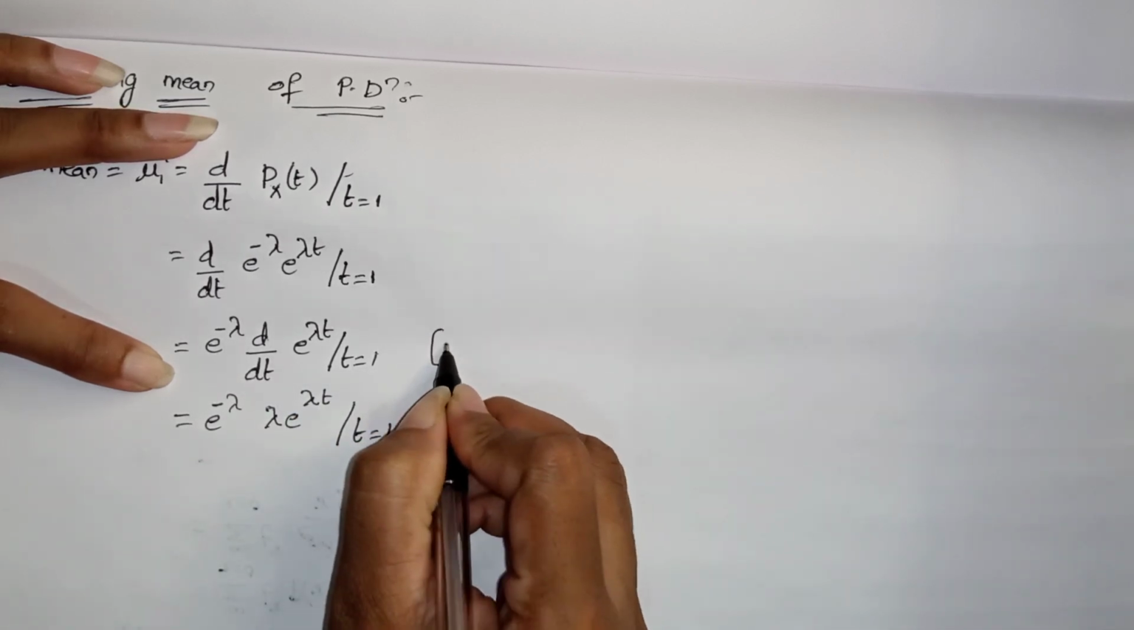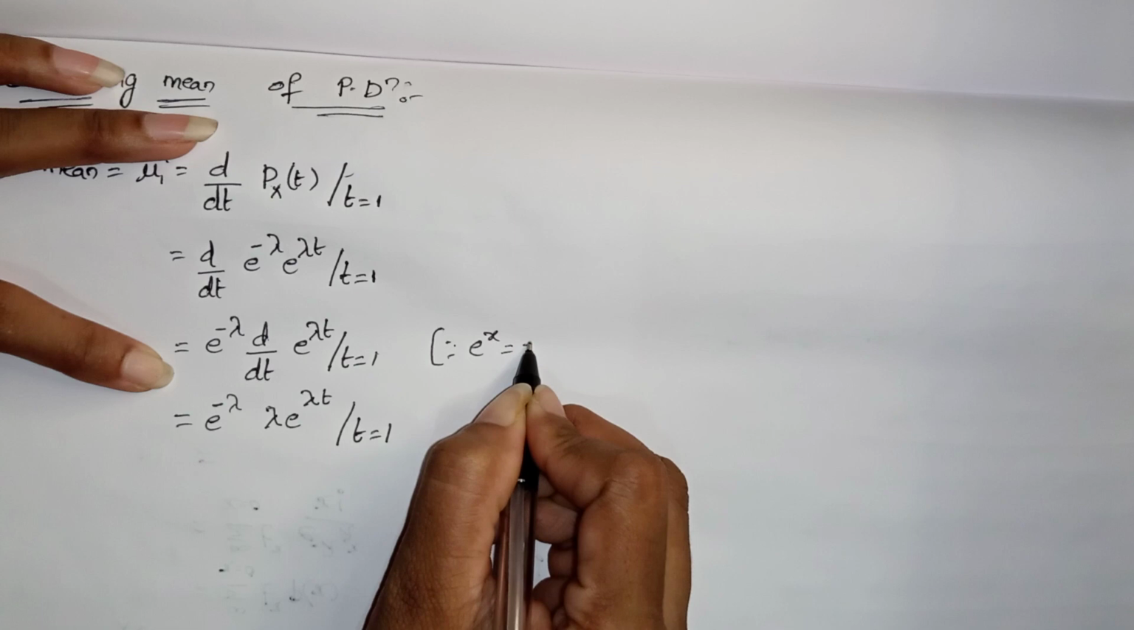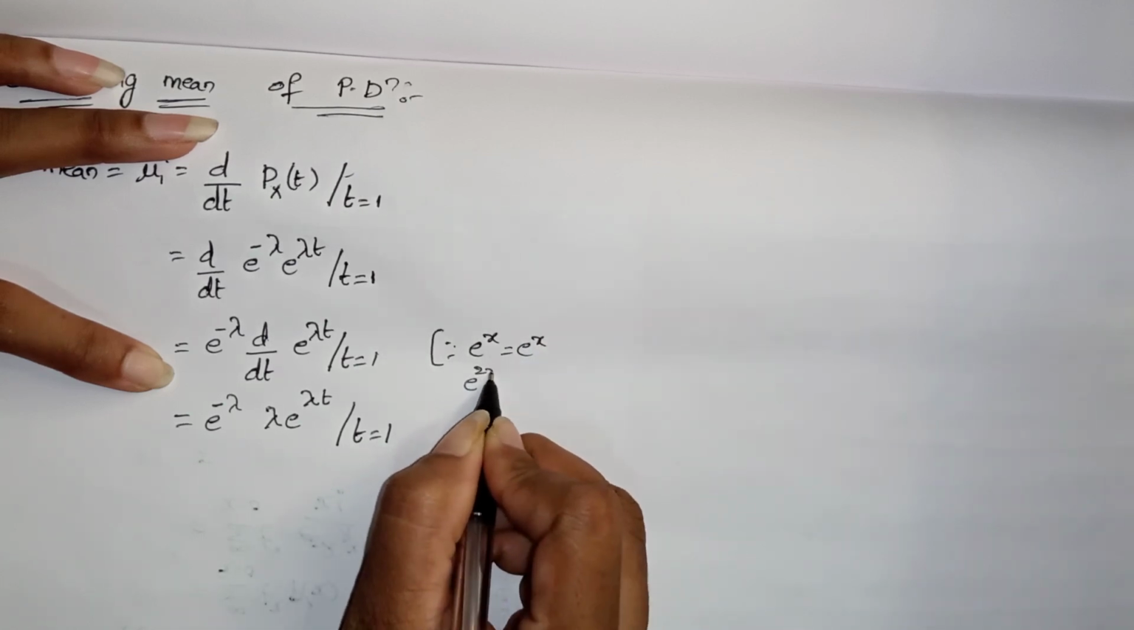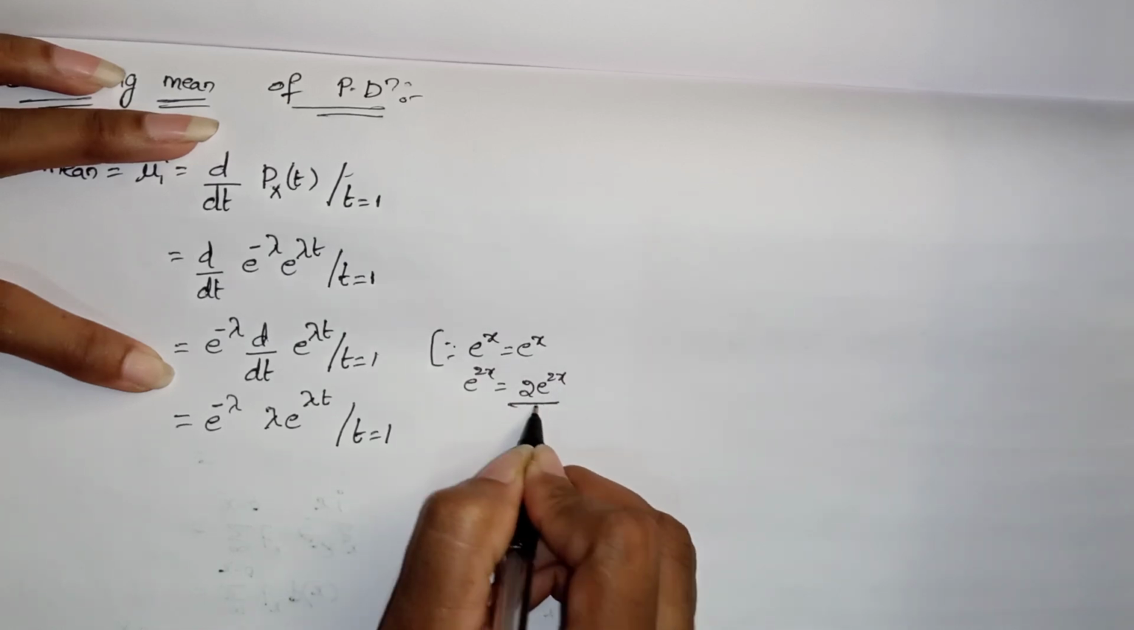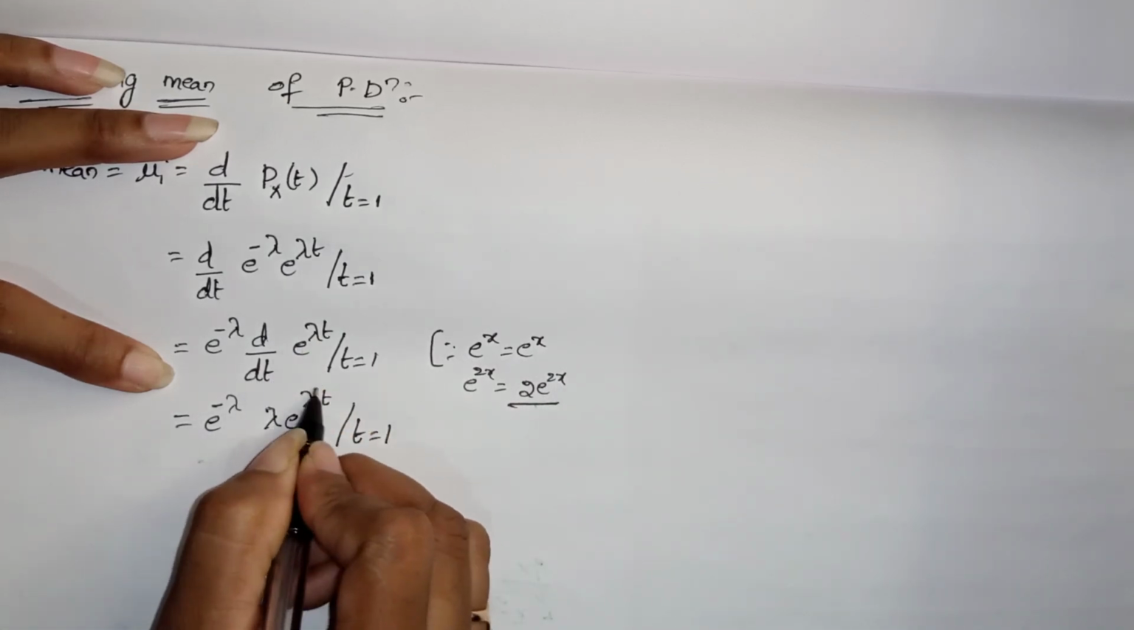I will tell you one example. E power x in the sense e power x only. But e power 2x, in the sense, what will we write? 2 into e power 2x we will write, no? So in this way we have written this one.